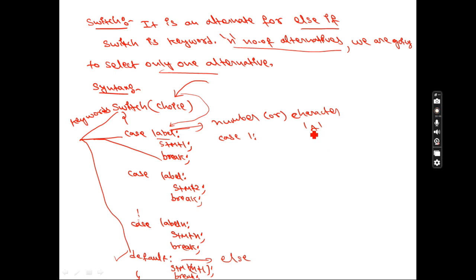If you are writing the alphabet, you have to write case, single quotation, A, and colon. So this is the way you have to write. If you are writing numbers, you follow this. If you are writing character alphabets, only one alphabet you have to write. You cannot put more than one alphabet inside single quotation, because a character can be represented in single quotation, that too only one letter. So sir, every case you are writing ends with a break statement.